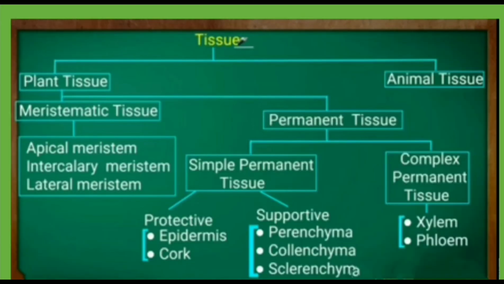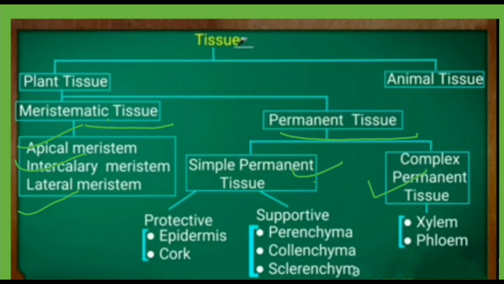We have 2 types of tissues in plants: meristematic and permanent tissues. Meristematic tissues have the ability to divide. They are of 3 types: apical, intercalary, and lateral. Whereas permanent tissues have lost the ability to divide and acquire a particular function. They are again of 2 types: simple permanent and complex permanent.